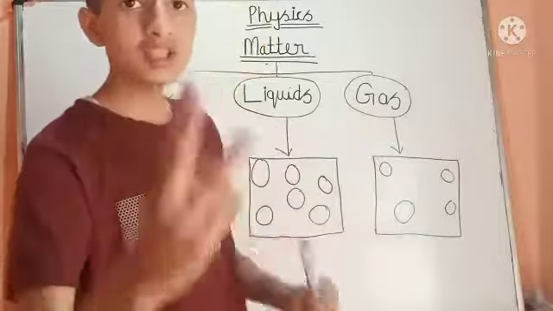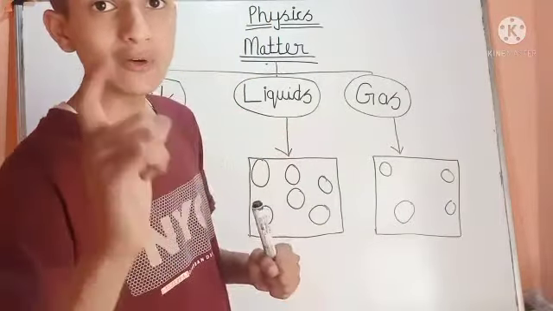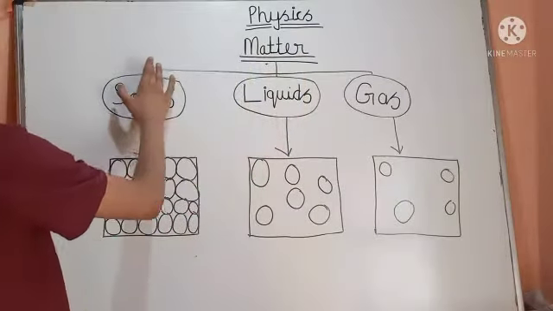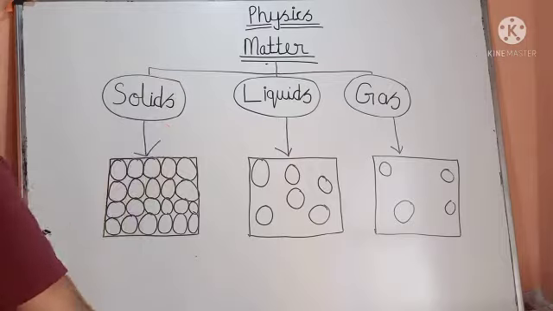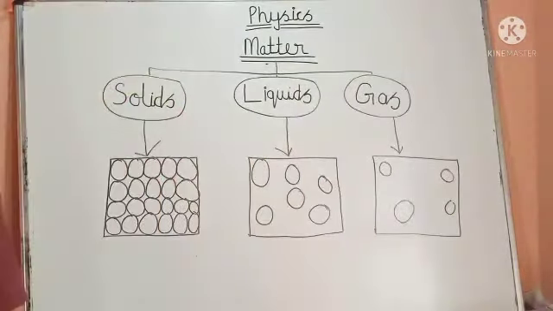Now, the three classifications of matter are solid, liquid and gas. The first type of matter is solid, another type of matter is liquid, and the third type of matter is gas.